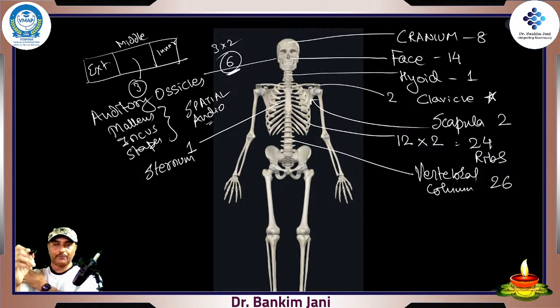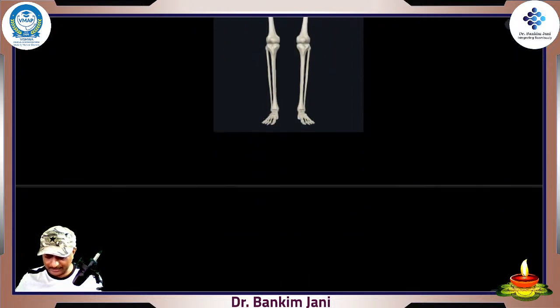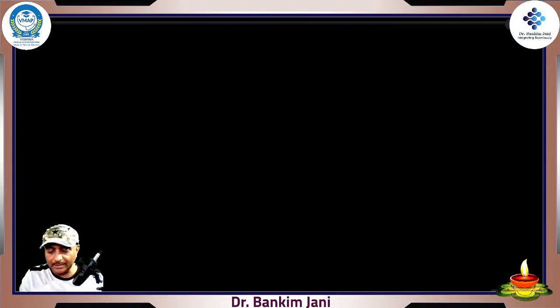Then for the upper limb, we have the arm. That is called the humerus. So right and left, we have two humerus. These two bones in the forearm are the radius and ulna. Now, one thing I would tell you over here. In the upper limb and in the lower limb, in the forearm,